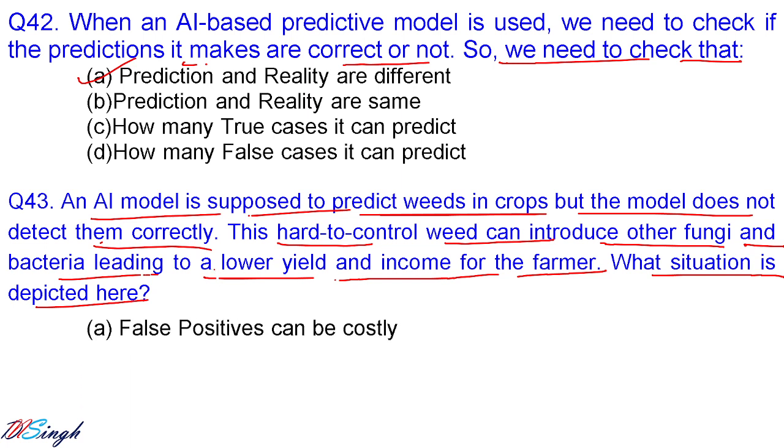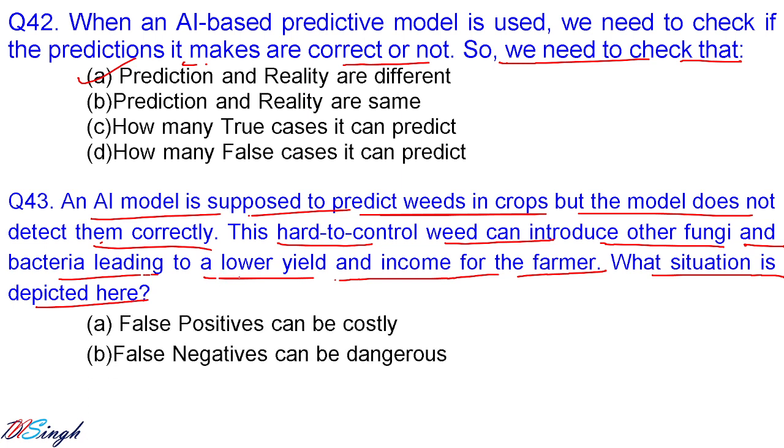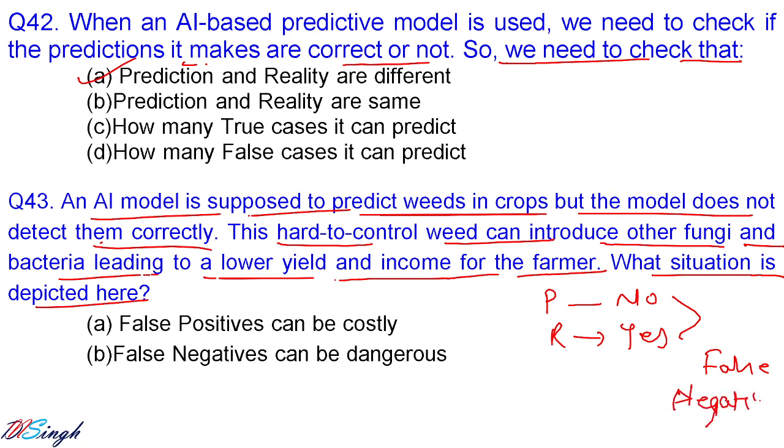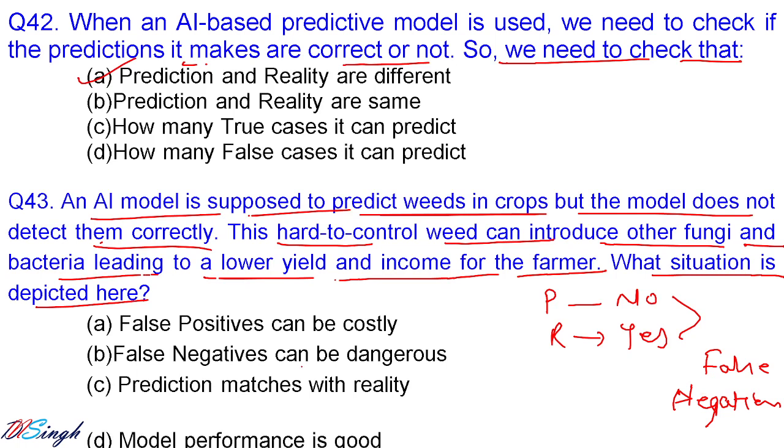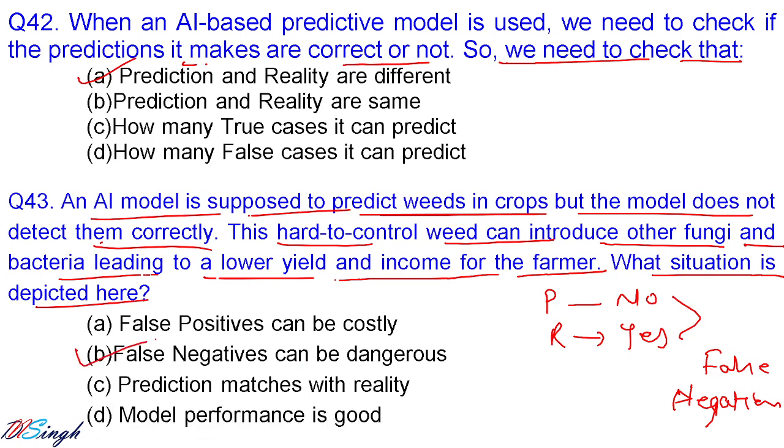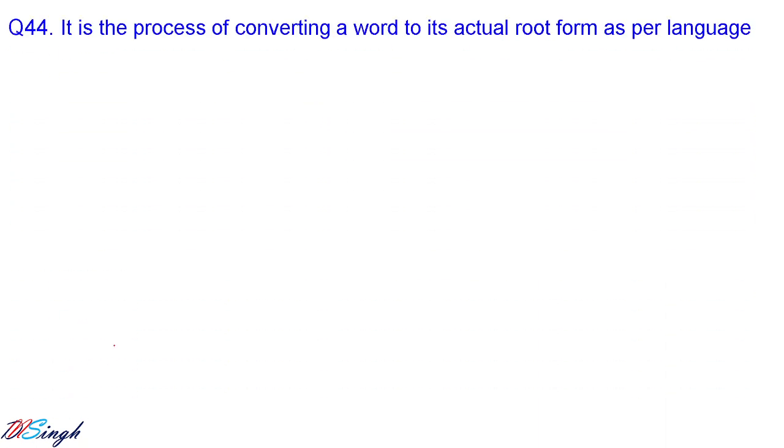So this is the situation where your prediction is saying no, but reality is what? Yes. So these two are not the same. So the first word will become what? False. And your prediction is no, so the second word will become negative. This is a situation where you have a false negative, which can be dangerous. This is your correct answer. False negative can be dangerous. Okay, let us go for the next one.